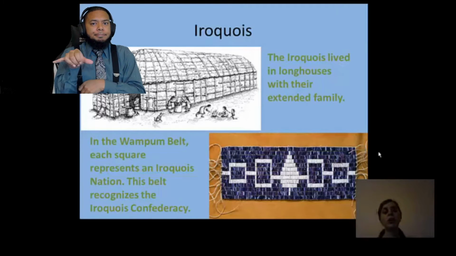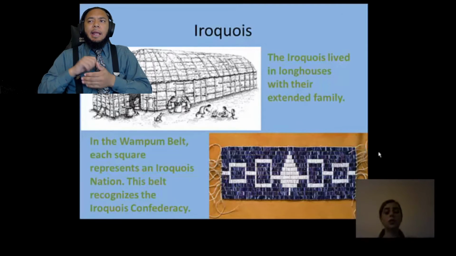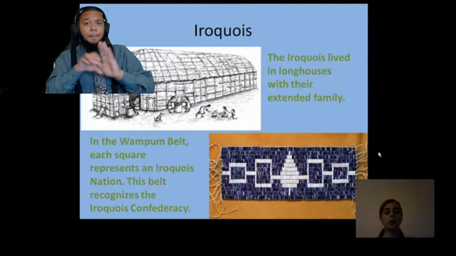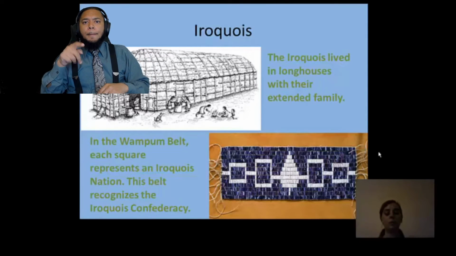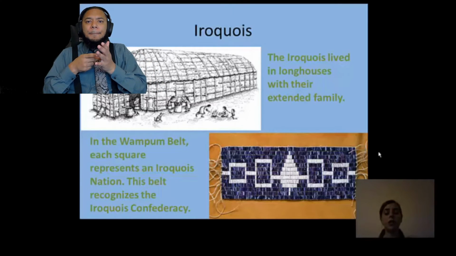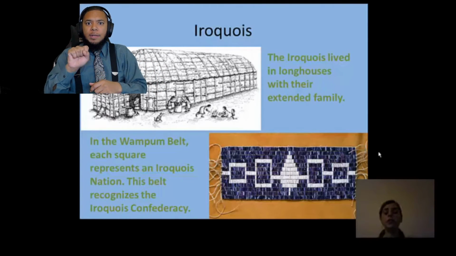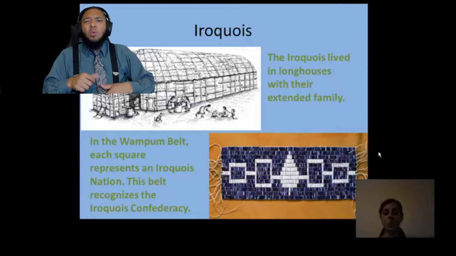The Iroquois were able to use all the trees and those natural resources around them to build these strong, sturdy homes. This picture over in the bottom corner is the wampum belt. The wampum belt recognizes the Iroquois Confederacy. Each square represents an Iroquois nation. There's 5 in this belt. There is now a 6th Iroquois nation, but it didn't exist when this belt was made.